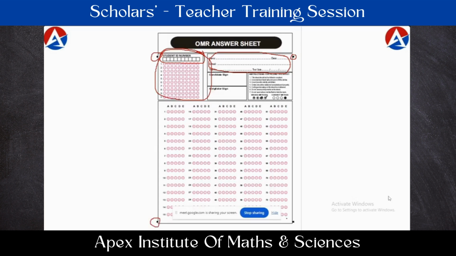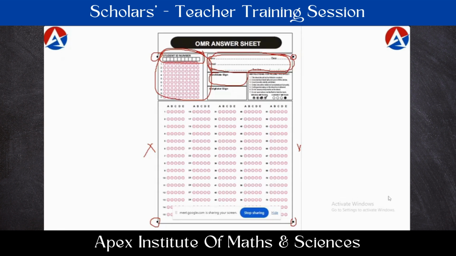Students should not write anything on these four boxes on the OMR sheet. Otherwise the sheet may not be read, and the student's OMR might be kept on hold. So they should not write anything there. The only writing part will be in this column: their name and the signature. This part only is to be used for writing. The remaining is all bubbling part.